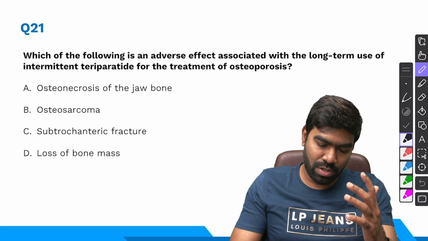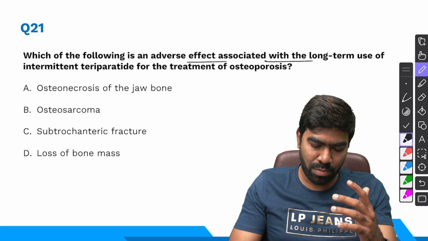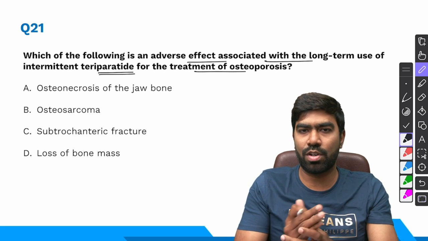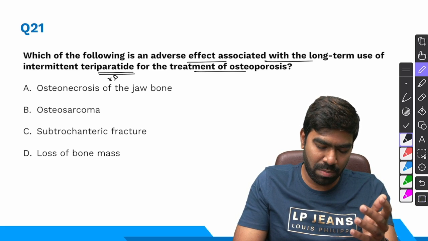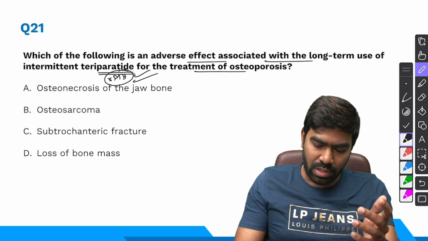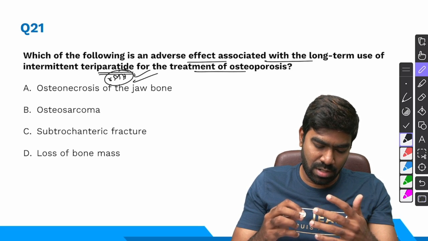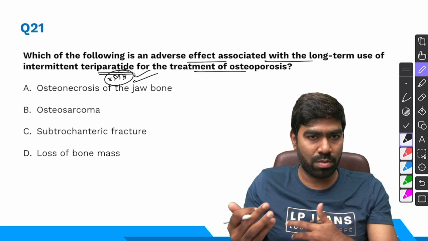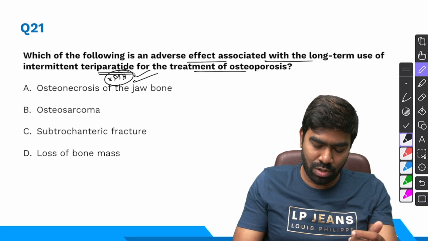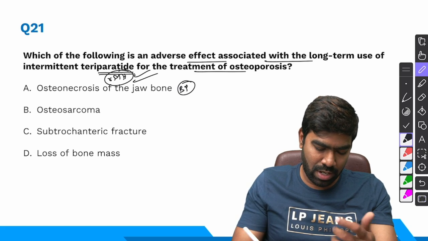Moving to question number 21, which of the following is an adverse effect associated with long-term use of intermittent teriparatide for the treatment of osteoporosis? Teriparatide is basically recombinant PTH that is given by subcutaneous injection. In fact, it's a daily injection, and they're asking about the side effect of long-term use, right? So option A, osteonecrosis of the jawbone. It's a side effect of bisphosphonates, not teriparatide.